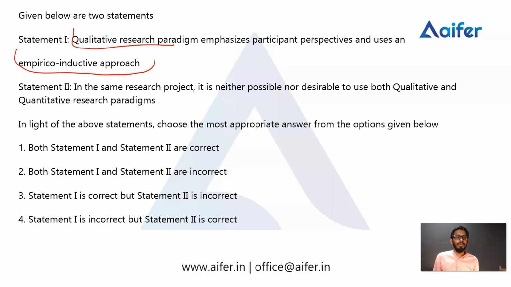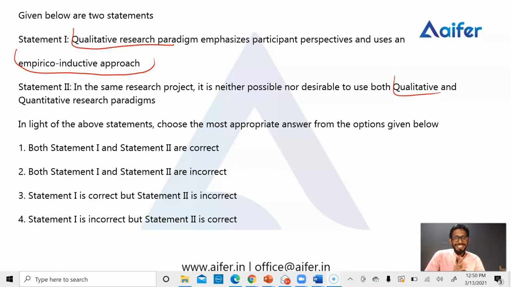Then the second statement is, in the same research project, it is neither possible nor desirable to use both qualitative and quantitative research paradigms. In a particular research, can we use both qualitative and quantitative research? You're asking about that. So, are these statements correct or not? Let's move on to the detail.